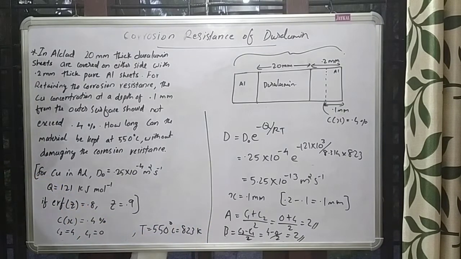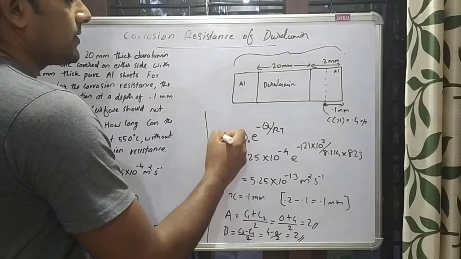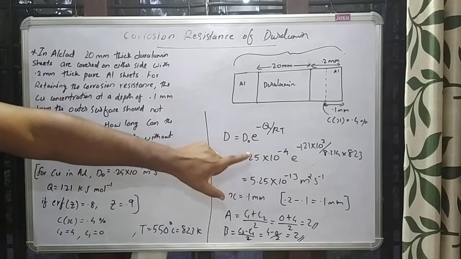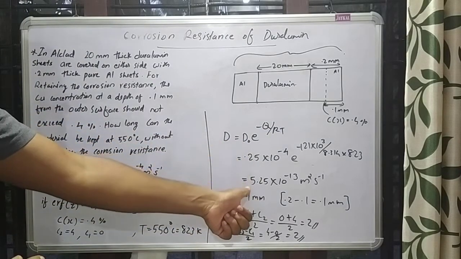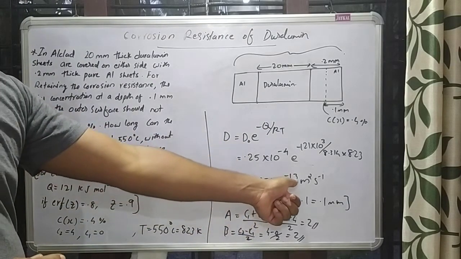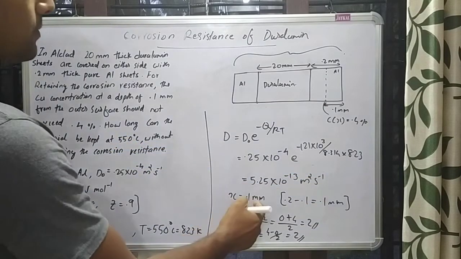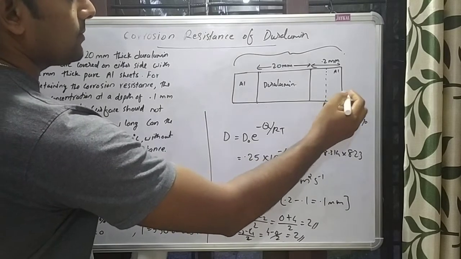Let us first find the diffusion coefficient D, which is D naught times e raised to minus Q over RT. With all the values, we find this is equal to 5.25 times 10 raised to minus 13 meters squared per second. And x is 0.1 millimeter.